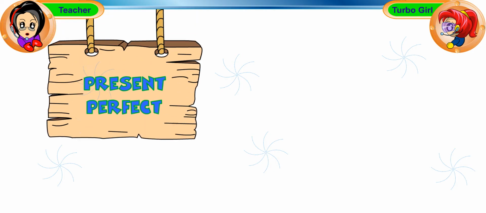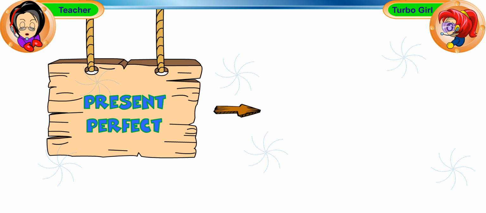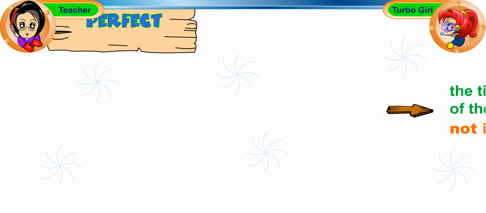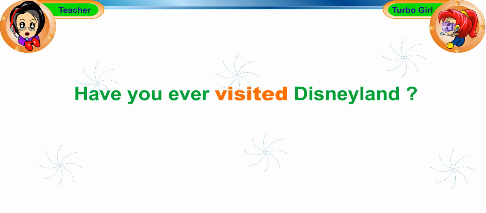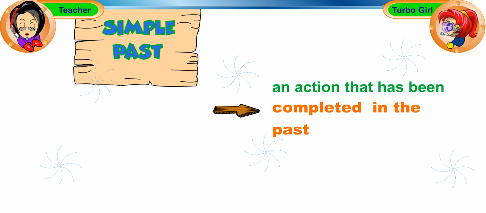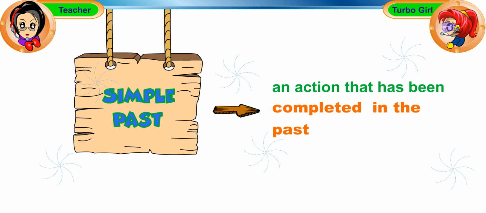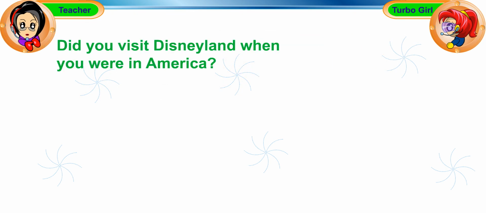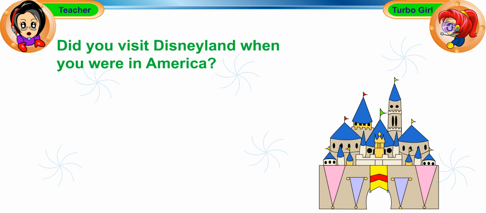We also use the present perfect tense when the time of action is not important. For example, have you ever visited Disneyland? However, when we talk about an action that has been completed in the past, we use the simple past tense. For example, did you visit Disneyland when you were in America?